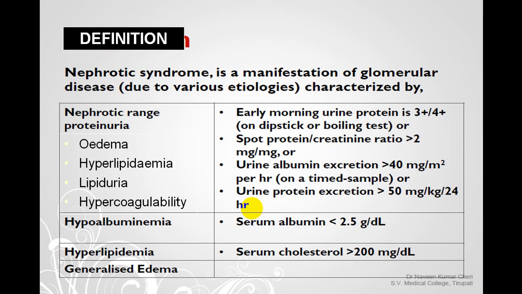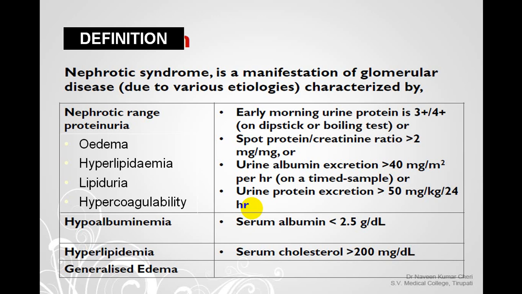Nephrotic syndrome, by definition, is a disorder which involves the glomeruli, of different etiology, but it is characterized by certain classical features we call nephrotic range of proteinuria. What is the nephrotic range of proteinuria? Early morning urine sample shows protein more than 3 to 4 plus on a dipstick or by a boiling test, or you do a spot urine protein creatinine ratio, which we also call a urine albumin creatinine ratio, which is more than 2.